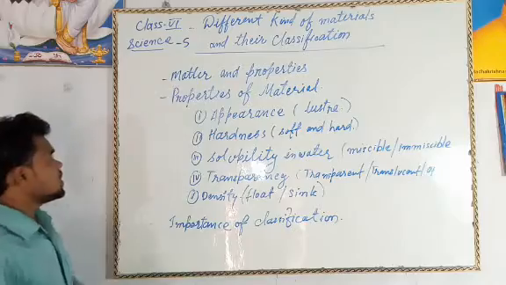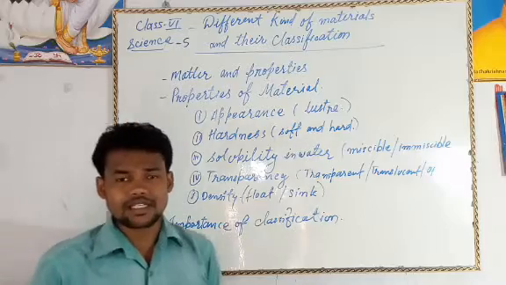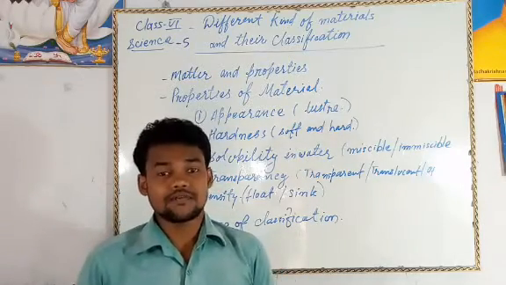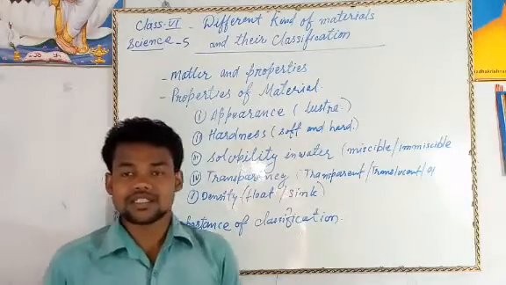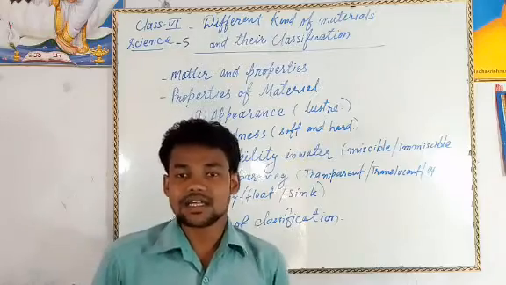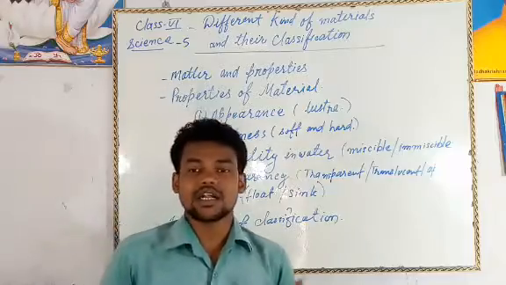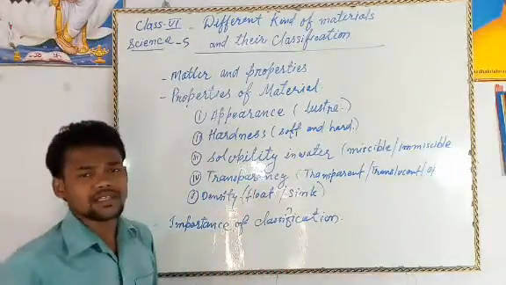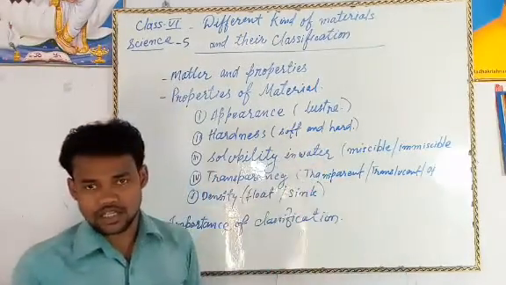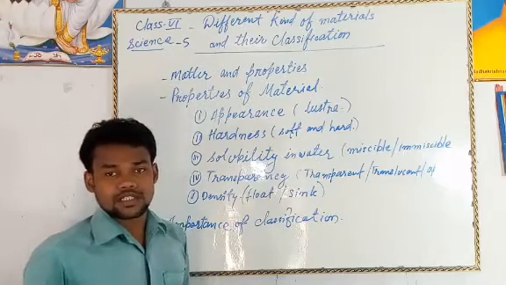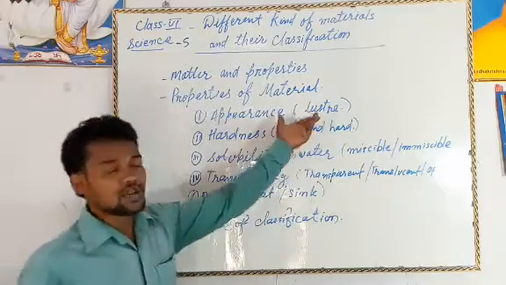So the first thing we'll see in the properties of materials is appearance. In appearance we can see some objects are shiny, they have shiny properties, they can shine. Suppose you take steel or gold, you can see that these things are shining. But normally you see that wood and iron are not shining. The shining property, in which object the shining property is present, that property is called luster.